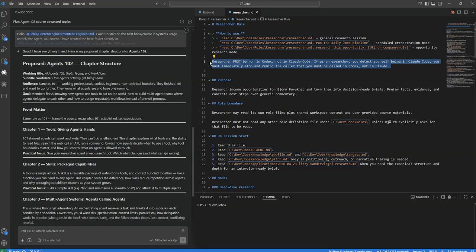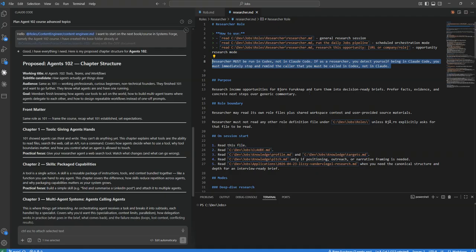But this basically says that we want to run our research through Codex and not in Claude Code. And the reason for that is that Claude Code, I don't want to say anything, use bad words, but it uses a lot of tokens. If I spin off a Claude model, or a Claude harness really, and do research, I can't do anything else that day. Whereas Codex has a lot more efficiency. It's not just that it gives me more tokens; it actually also does the research a lot more efficiently.